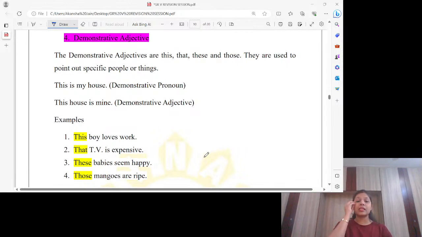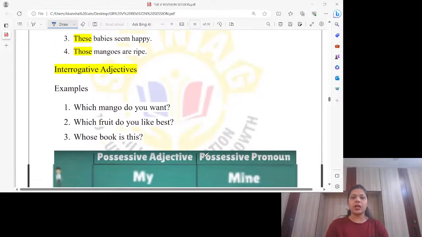That TV is expensive. Just after that, do we have a noun? I mean, TV is a noun? Yes. Demonstrative adjective. These babies seem happy. After these, we have babies. Demonstrative adjective. Those mangoes are ripe. So after those, we have mangoes. Mangoes, noun. Demonstrative adjective. Okay.